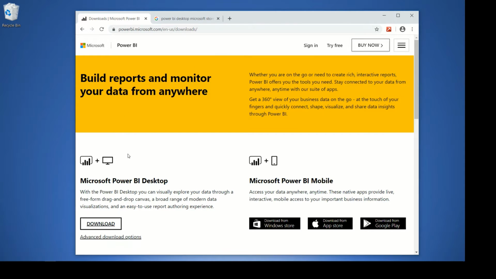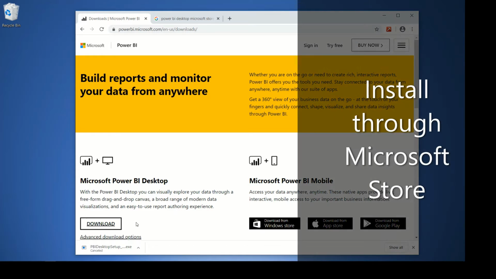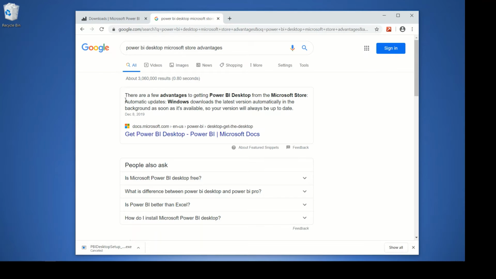Here there are two options, either by clicking the download button or you can click the advanced link to download it. One of the advantages of using this method is it will be automatically updated, and Microsoft updates Power BI every single month, so you don't have to worry about updating it manually every single time.